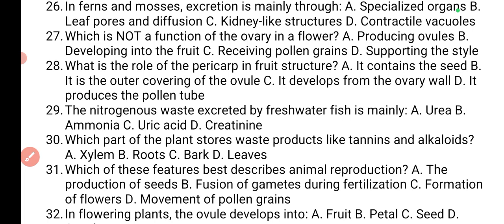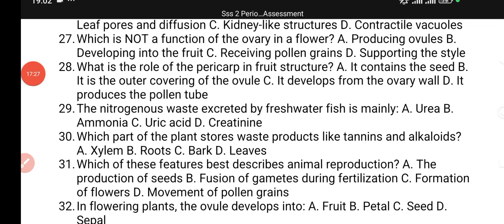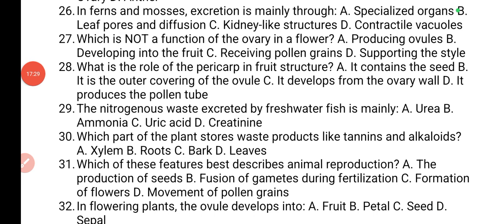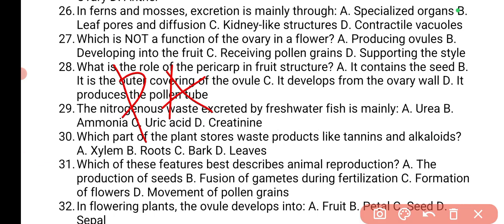The nitrogenous waste excreted by freshwater fish is, so remember I said in that sequence I gave you just now, the Pisces, they are ammonotelic, that is they excrete ammonia. So freshwater fish will excrete ammonia.